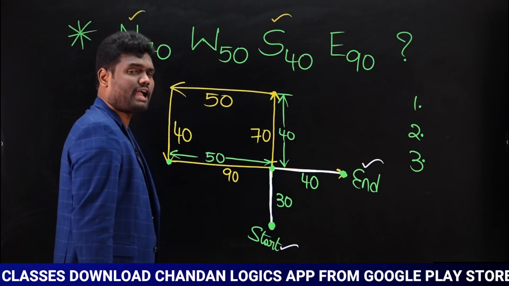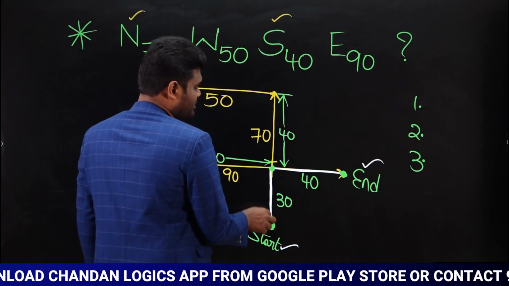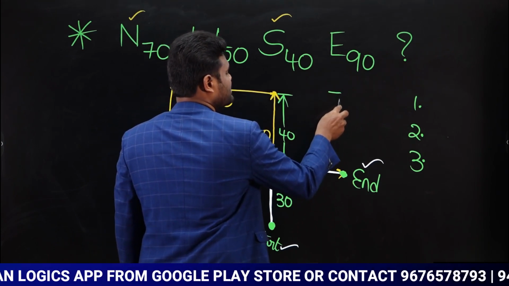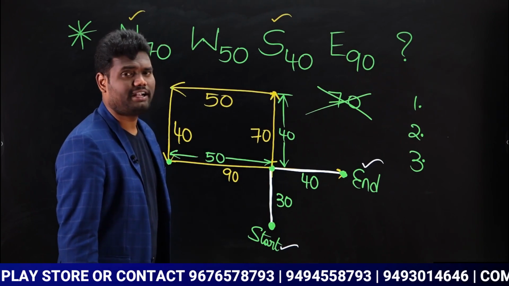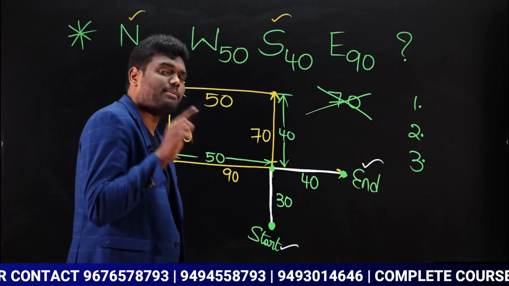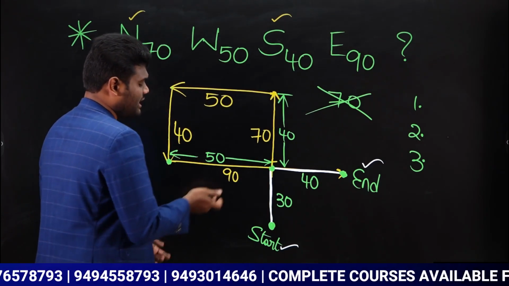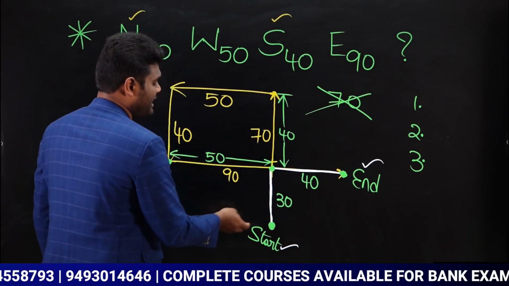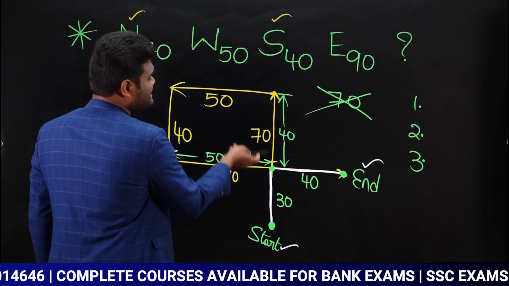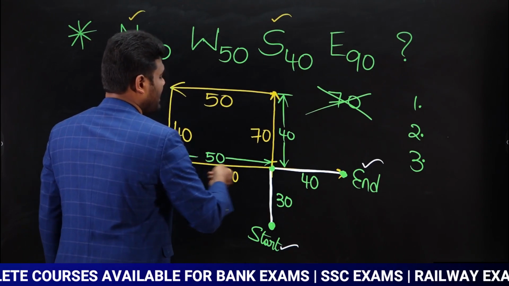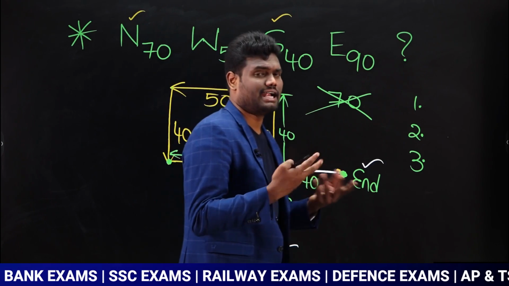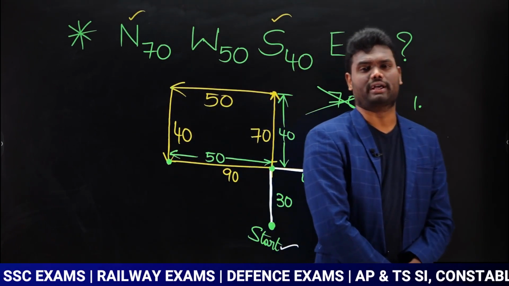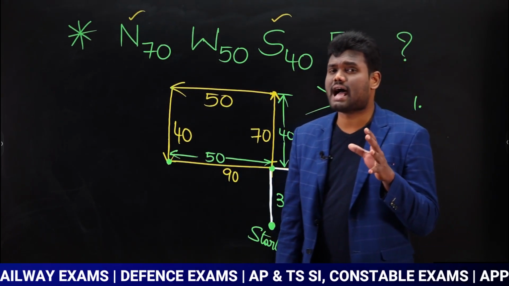Now, what many of the guys will do? They will say the answer is 30 plus 40, they will say the answer is 70. But 70 is the wrong answer. Yes or no? 70 is not your answer. And what some of the guys will do when they are asked the distance between the starting point and the ending point, they will say 70 plus 50 plus 40 plus 90. They will add all of it and say that is the answer. But even that is going to be a wrong answer. Yes? Then what is the answer?